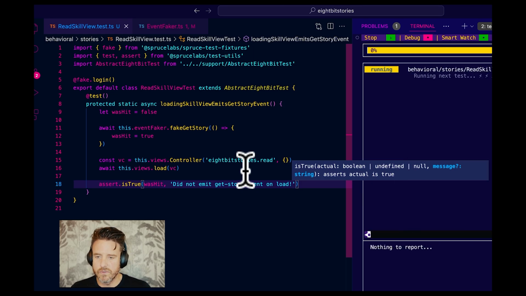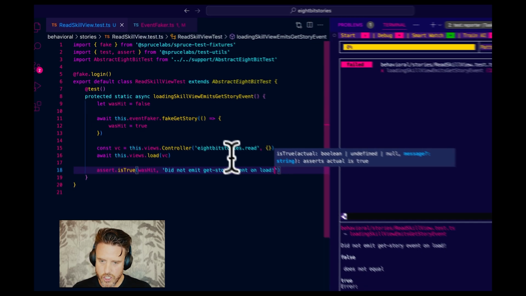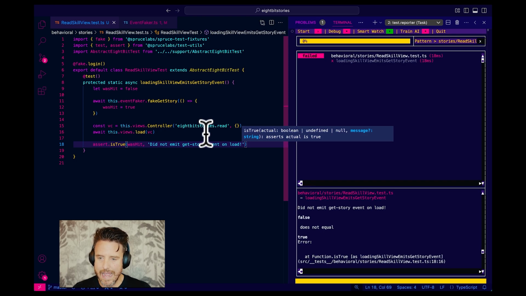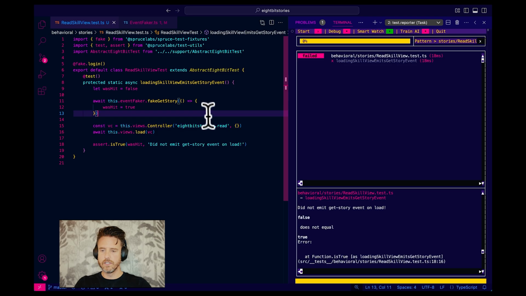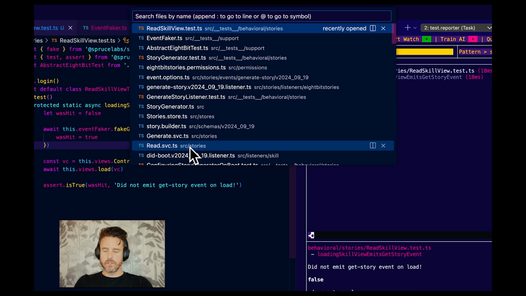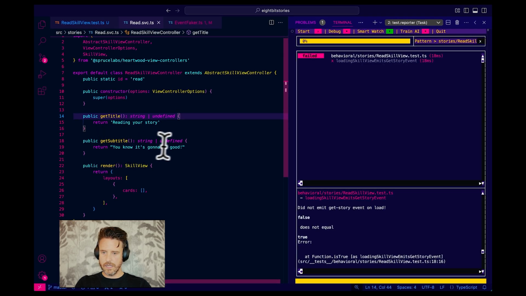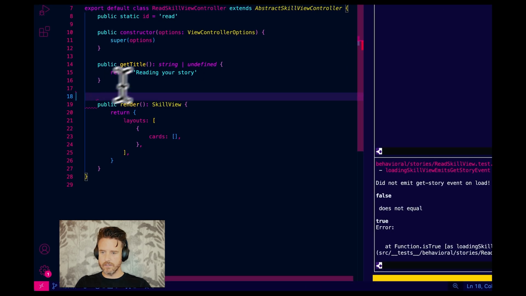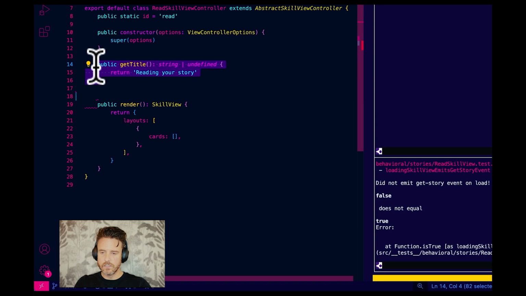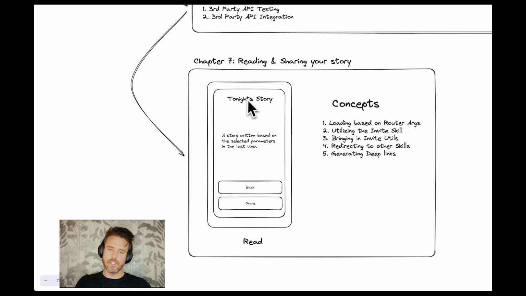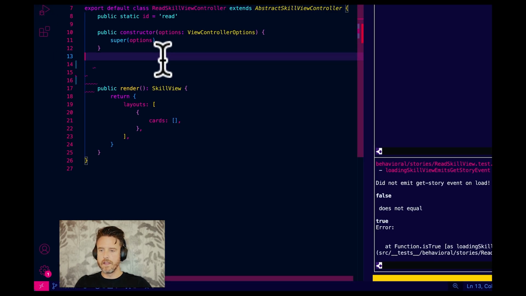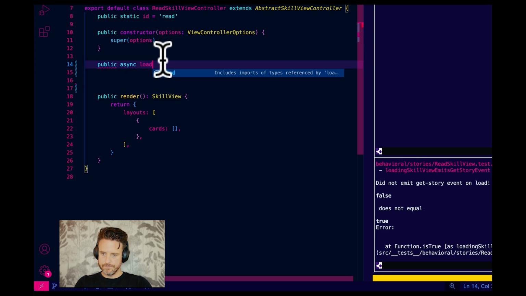Okay, see what's happening? So we're faking get story, we're instantiating the read skill view controller, and then we are loading it, and it did not emit. So let's go to read dot skill view controller. We don't need a subtitle. I don't want a subtitle, just a title. I don't even want a title, because if I look at our thing, the title's just inside the card. So let's go public async load options. We don't need options yet.